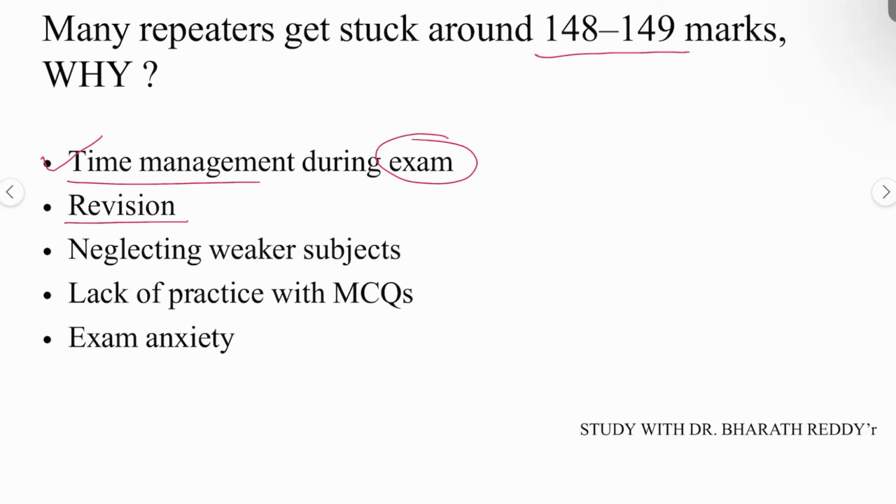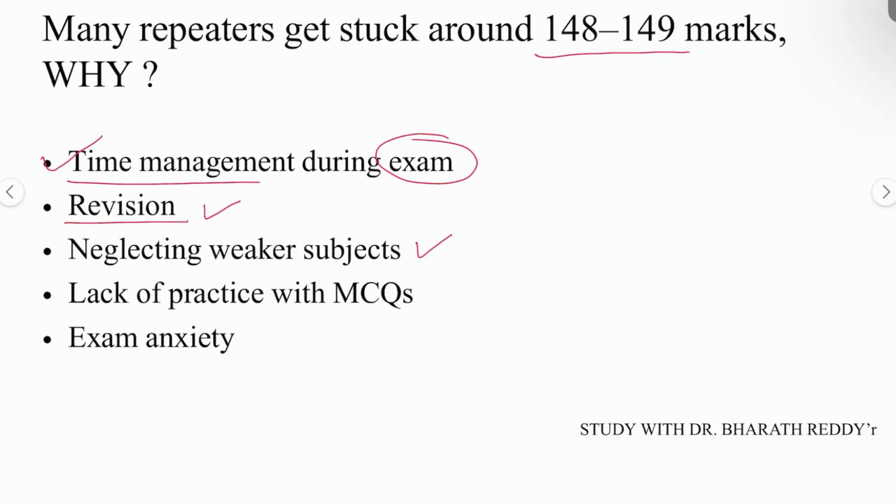They do the classes, they attend the classes, and they also complete the syllabus in time. But still, one of the major backlogs is the revision of the content that they already read. Okay, the revision and time management, these are the major cons for the students who are stuck at 148 and 149 score. And also neglecting the weaker subjects.